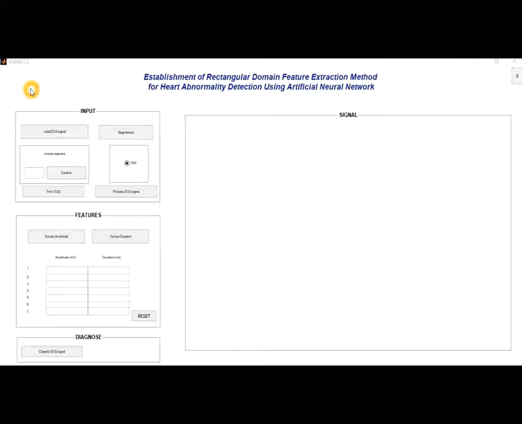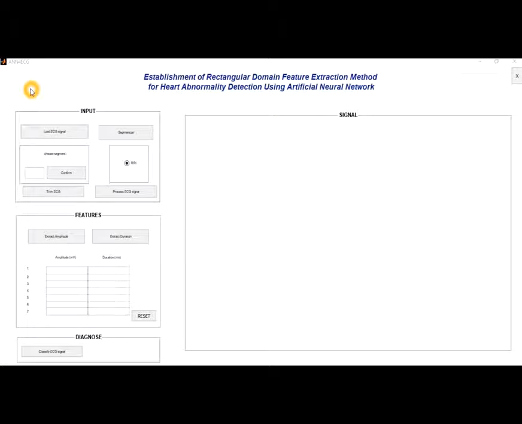Our developed system is named Establishment of Rectangular Domain Features Extraction Method for Heart Abnormality Detection Using Artificial Neural Network. As we can see from the screen, this system is presented in the form of a graphic user interface, GUI. It is essential to highlight that our developed system works on an offline basis using the MIT-BIH database. The system is divided into 2 main panels: the left side is the control panel labeled as input and the right side is the output panel labeled as signal.